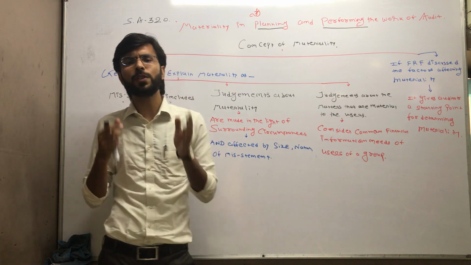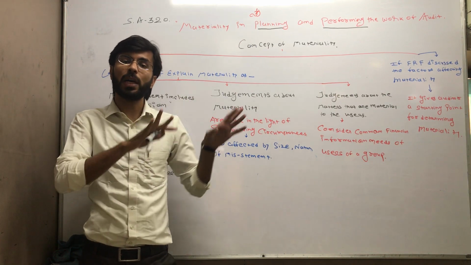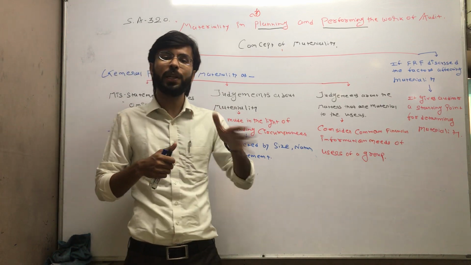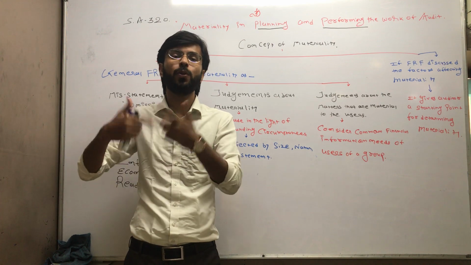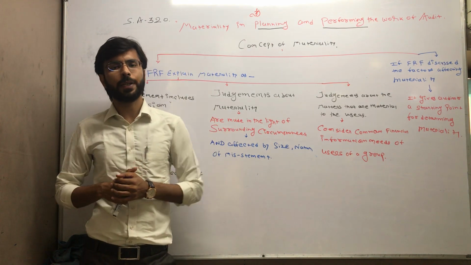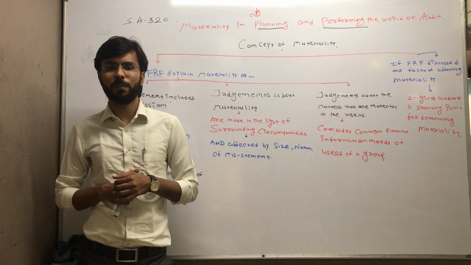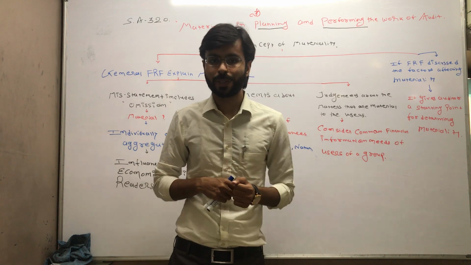So what is the auditor doing here? At the time of planning, management says everything is fine. We are giving you the confirmation of all the data and all the things whatever you ask from us. But subsequently, during the audit performing procedure, the auditor comes to know that management says no, we are not supposed to give this. So what are you doing? You obviously change your materiality level, students.